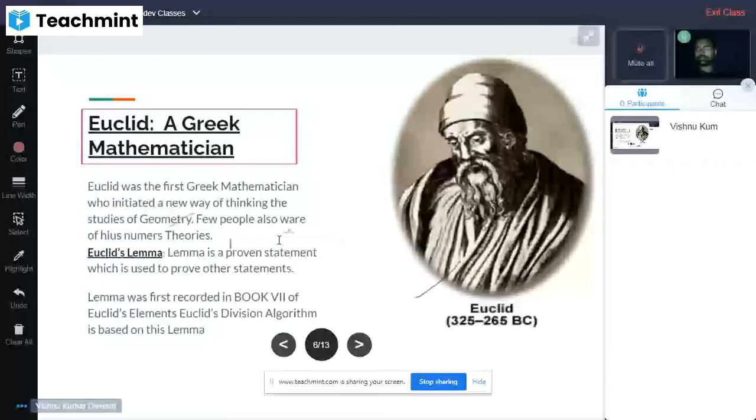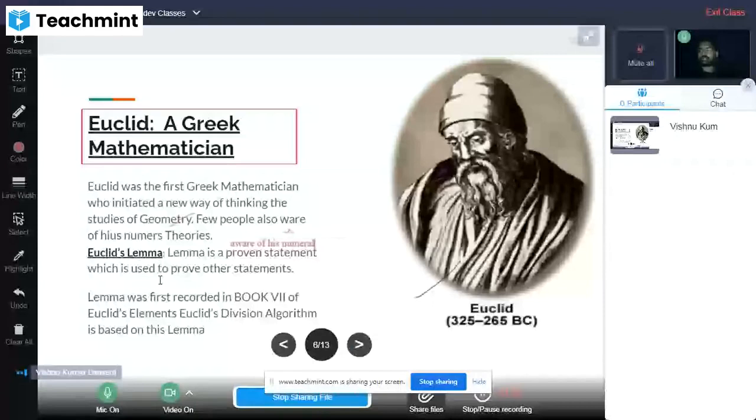Few of the people are aware of his numerals theories also. Theories is written clearly in the right manner, so we will leave it.